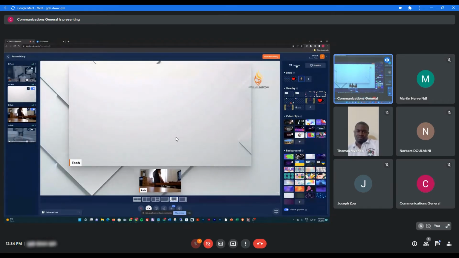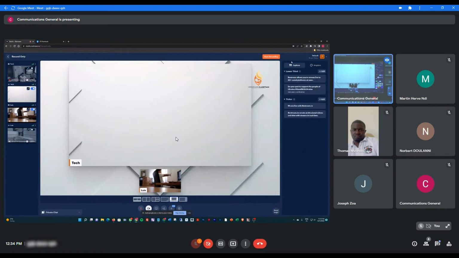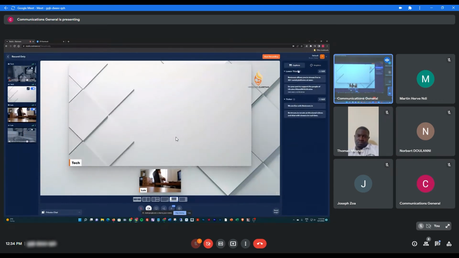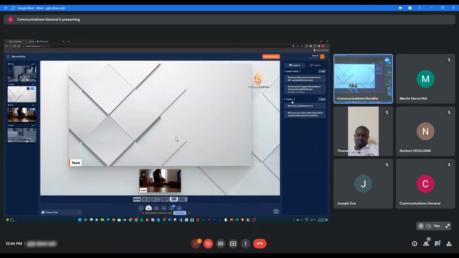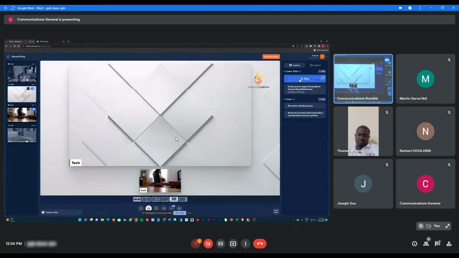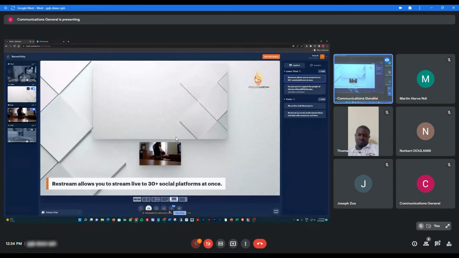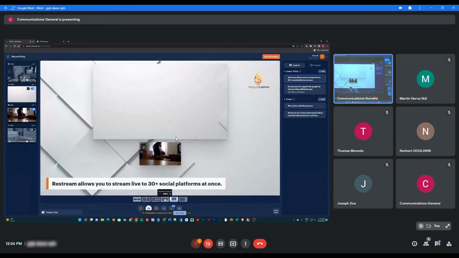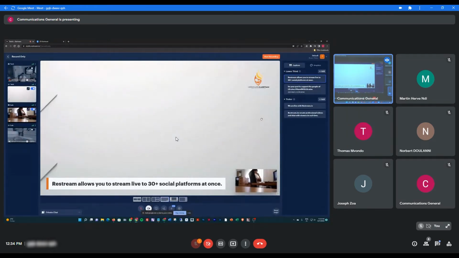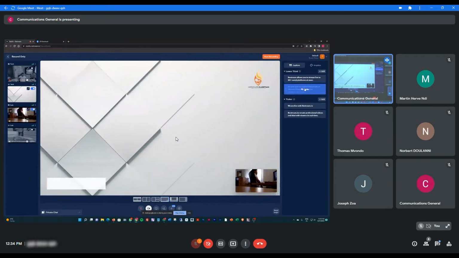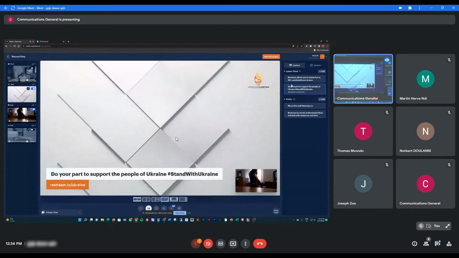With regards to captions, now we go to captions. This one on top, you will see lower third and ticker. Lower third will be these ones that come out like this. For example, you show and then it will come out like this.